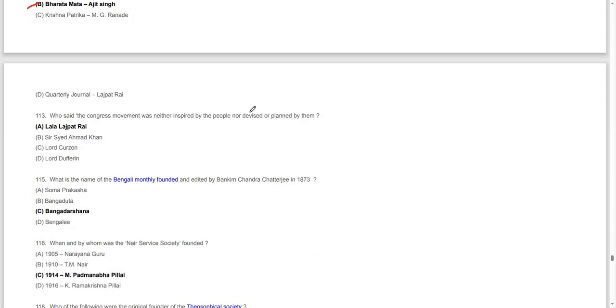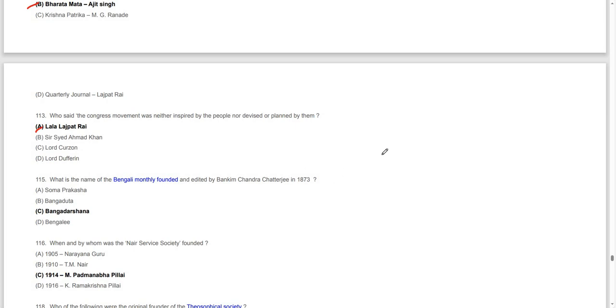Moving on to the next. Who said that the Congress movement was neither inspired by people nor devised or planned by them? Lala Lajpat Rai is the one who made this statement.